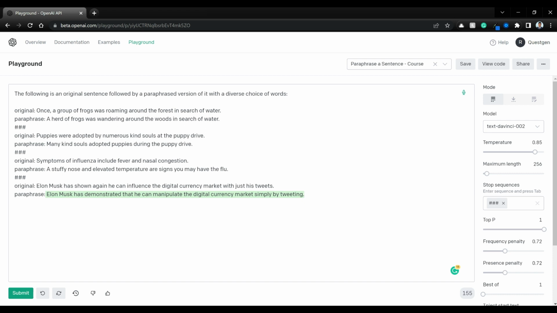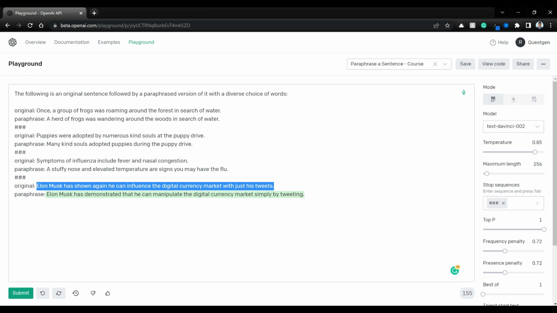As you can see, if you just give original:, it's going to generate an original sentence and a paraphrased version of that original sentence. But if you want to use the same prompt to paraphrase any given sentence, all you need to do is give the sentence that you want to paraphrase and then give paraphrase: and the paraphrased version of the sentence will appear here.